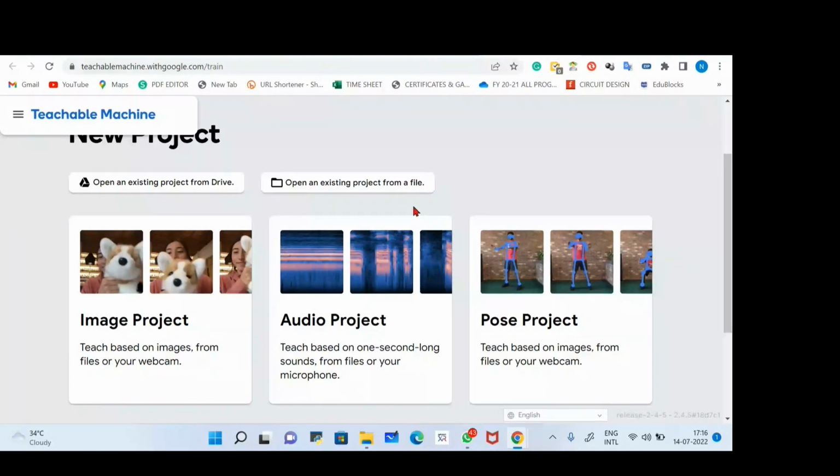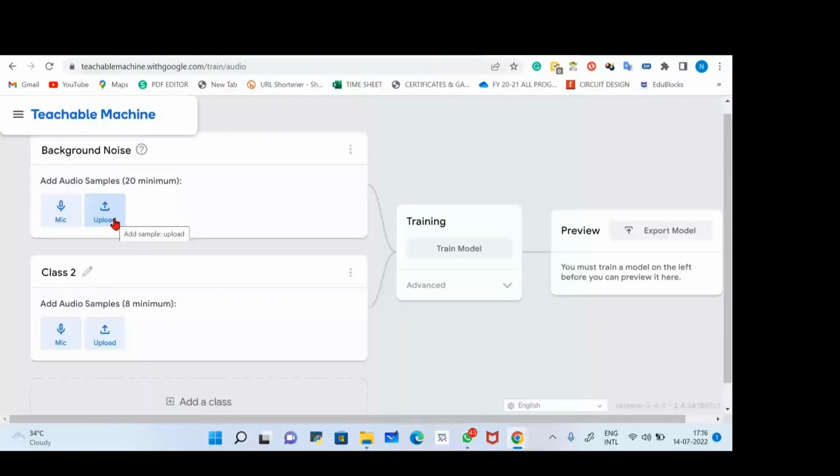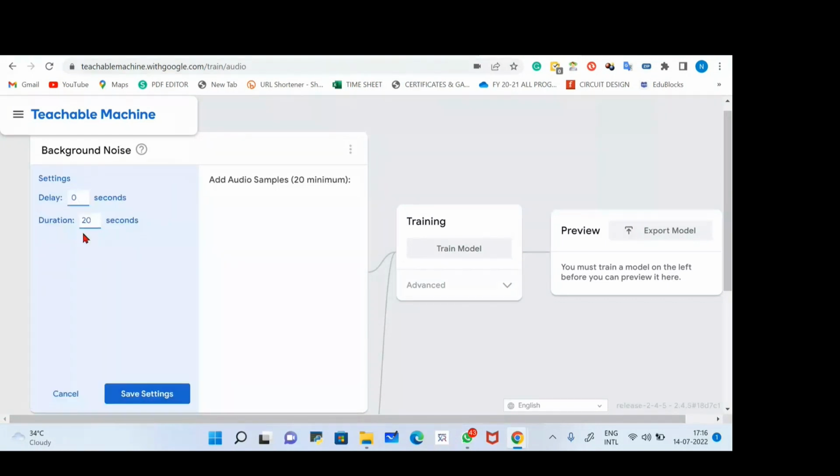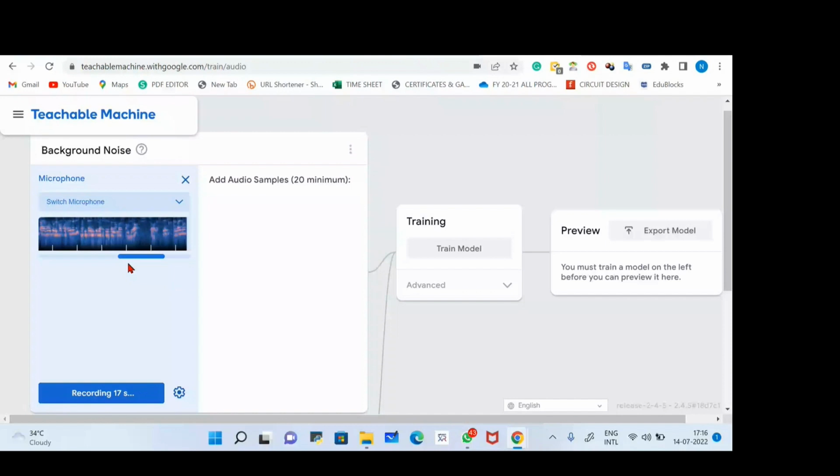Now team, this one is an audio project. Here you can use the mic, or even your system sound, like songs or any voice from your system. If you turn on your mic, just start speaking, like hello 1 2 3 4 5 6 7 8. It will record for the time you have mentioned. In the settings I have mentioned 20 seconds, but you can increase or decrease the number from here. So let's click, and right now it's recording, 17 18 19. I have recorded till 17 seconds.